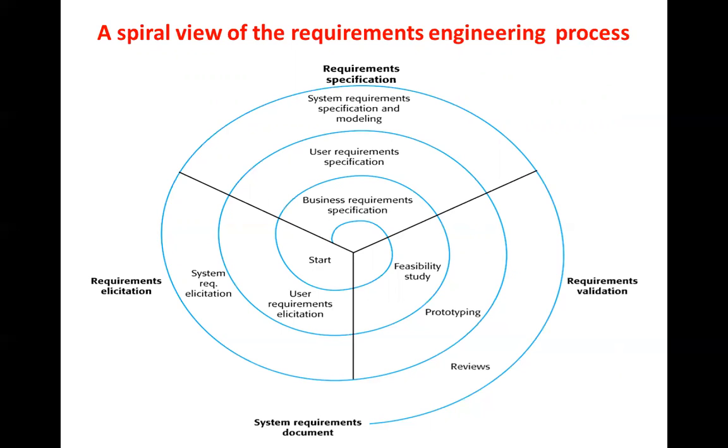Now whenever he proposes that system to the developer team, or any organization from whom they want to get it developed, they will go through it and check whether it is feasible at the initial level, whatever the customer is saying. That feasibility study is done under the phase of requirement validation. Once the organization finds that it is feasible, it moves to the user requirement specification. In the first or inner phase, a very simple and straightforward statement is proposed by the client.